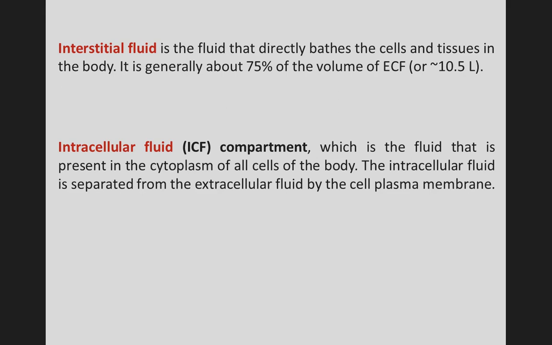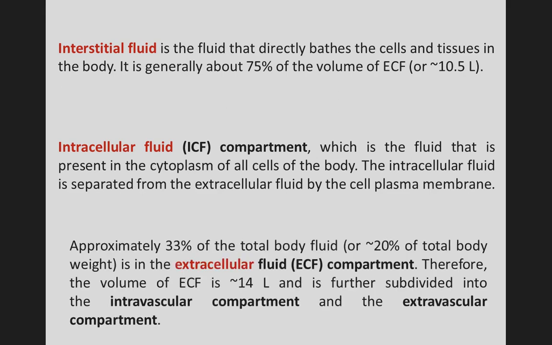The intracellular fluid is separated from the extracellular fluid by the cell plasma membrane. Approximately 33% of the total body fluid is in the extracellular fluid compartment. Therefore, the volume of extracellular fluid is 14 liter and is further subdivided into the intravascular compartment and extravascular compartment.